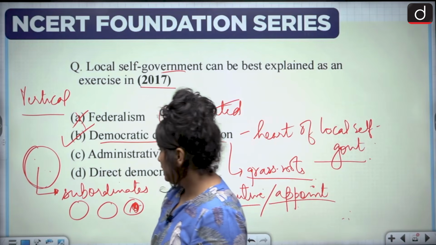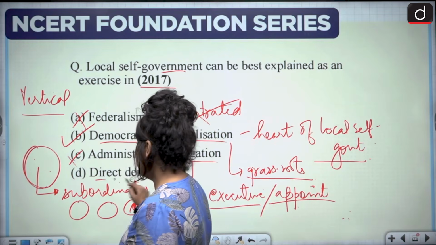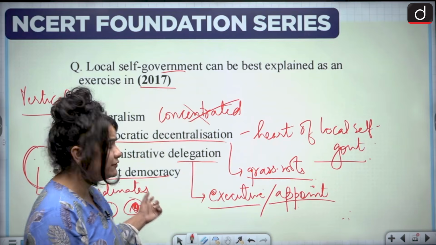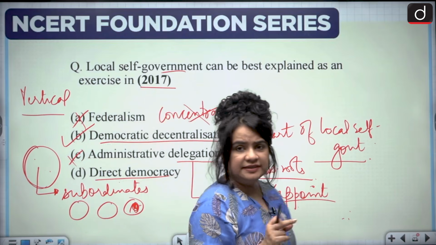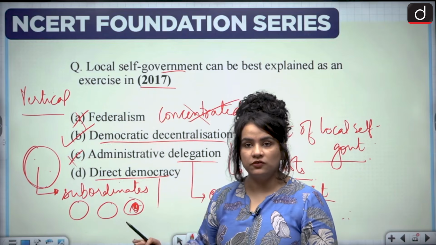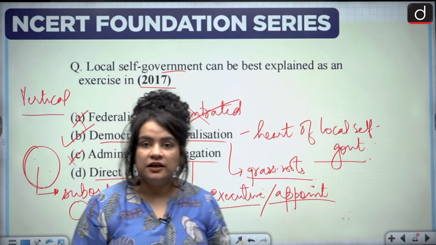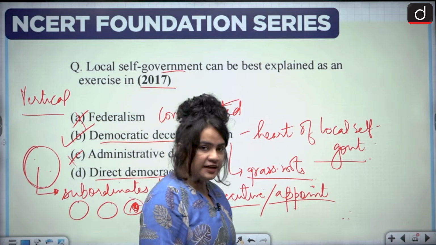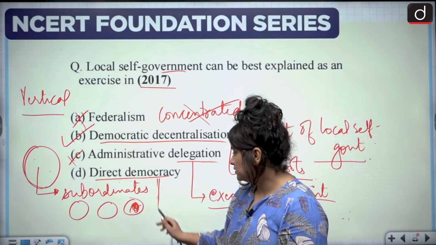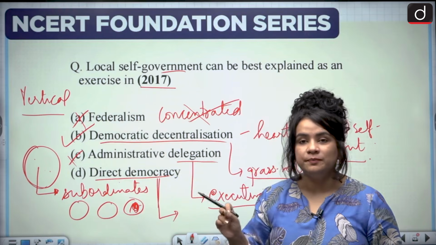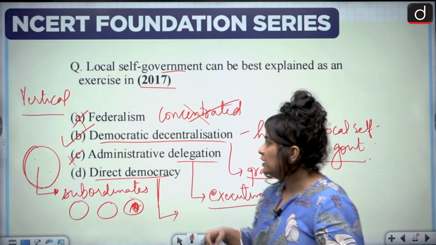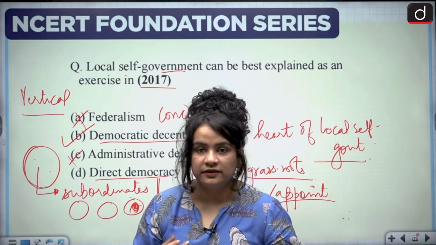All right. Option D says direct democracy. Now see, direct democracy is fairly rare. It basically means that people are voting on all issues, all right, all policy matters using tools like referendum, recall, plebiscite, etc. Here, while the local people are actually contributing, they are contributing to the development plans, to planning, all right.